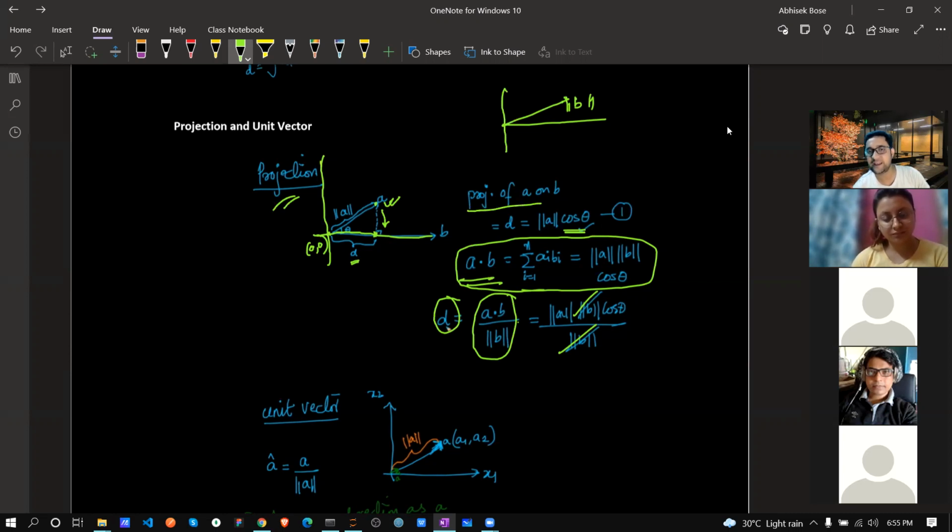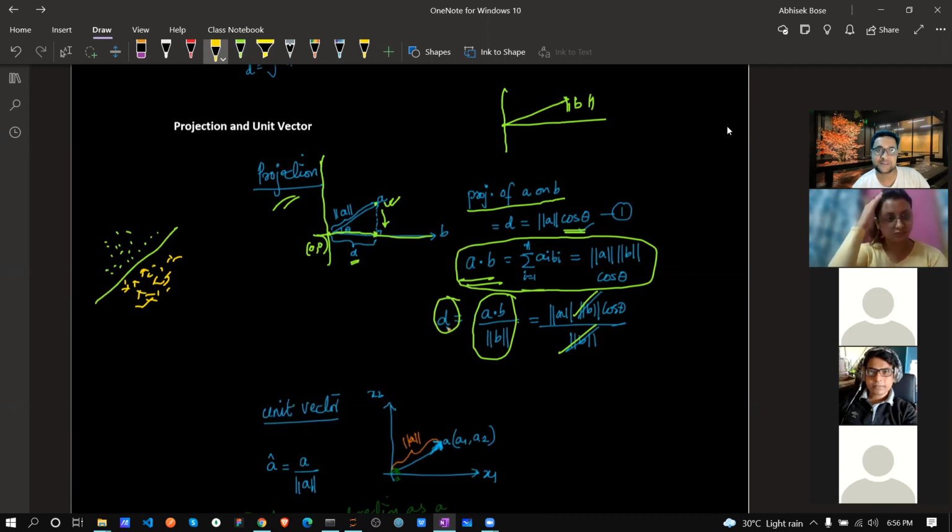So that's why we say projection of A on B, not A and B, because I'm projecting. Previously we discussed the distance, and now I'm projecting A on B. This is another practical application. Just think, suppose there are lots of points and there is one plane.